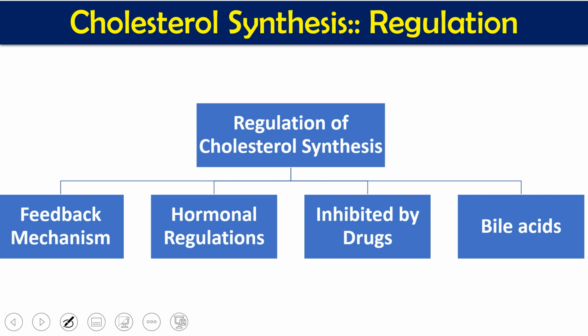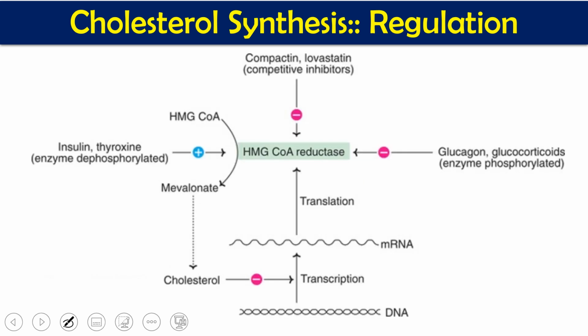First one is feedback mechanism, feedback regulation. Second one is hormonal regulation, regulated by hormones. Third, inhibited by many drugs. Fourth, regulated by bile acids. So one by one we are going to see. First, feedback mechanism. This is the overall regulatory system. So first let us go one by one, and then lastly we will see the detail.